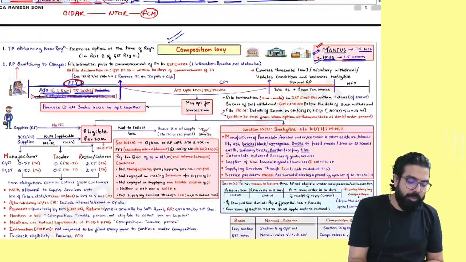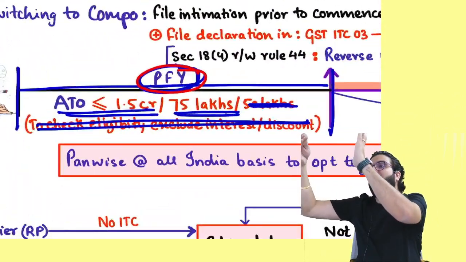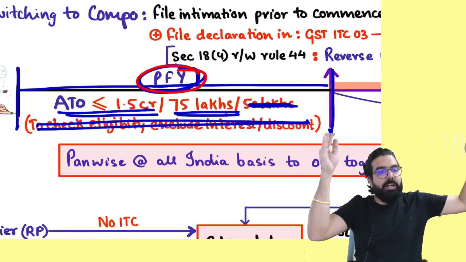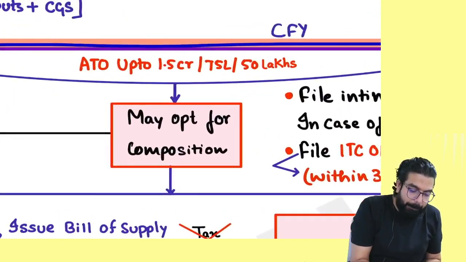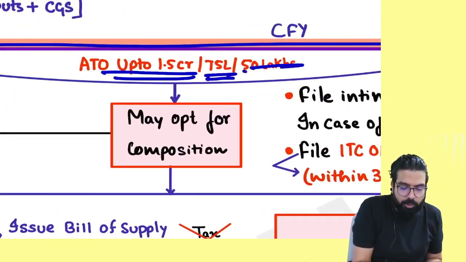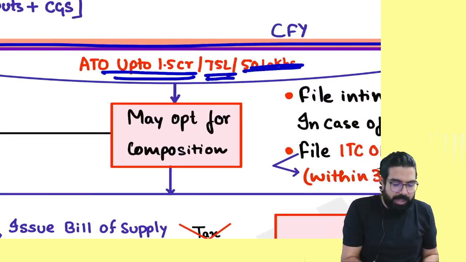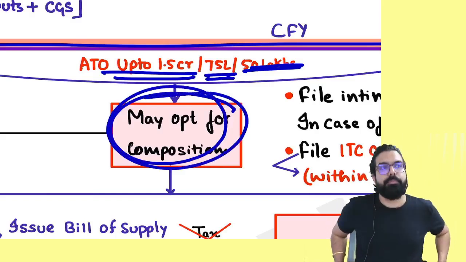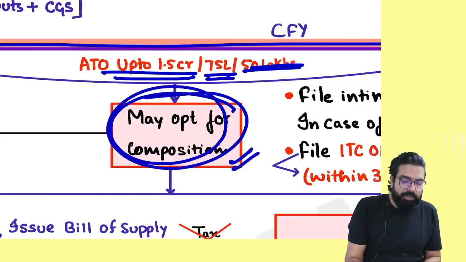Everyone over here now, listen. So if your turnover in the preceding financial year was up to 1.5 crore or 75 lakh, then in the current financial year, up to a turnover of 1.5 crore or 75 lakh, you will be given one option. What is the option, everyone? You can be under the normal scheme also, you can come under the composition scheme.